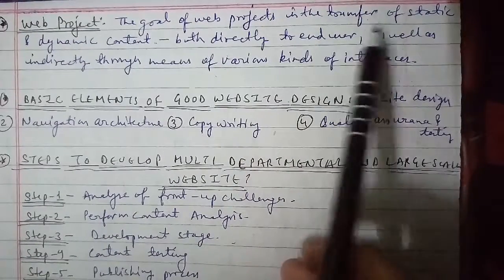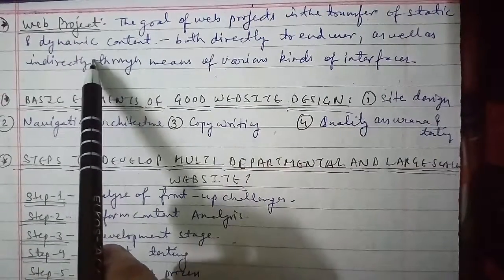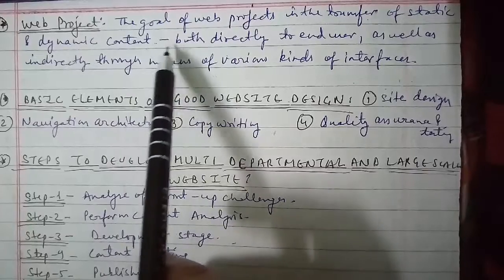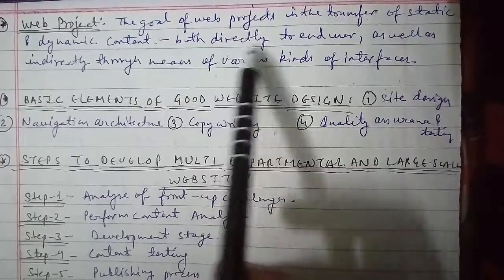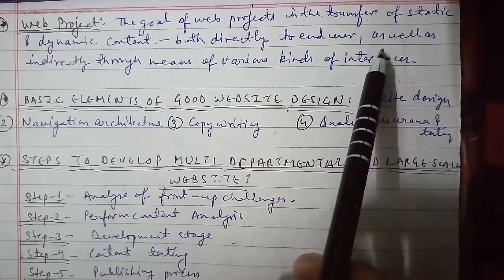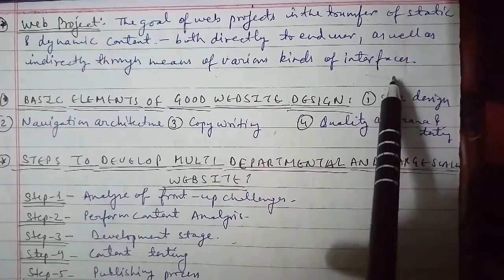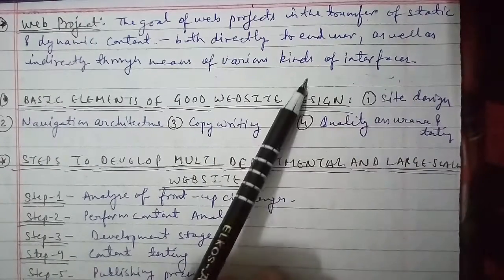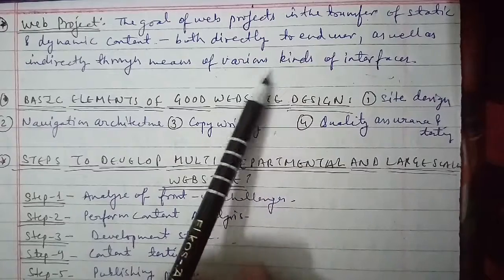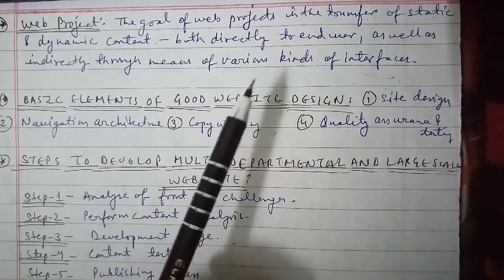A web project is the process of developing and creating a website, with activities in a network aimed at predefined goals, and the network can be accessible to everyone as in the internet, or only to certain people as in an intranet.